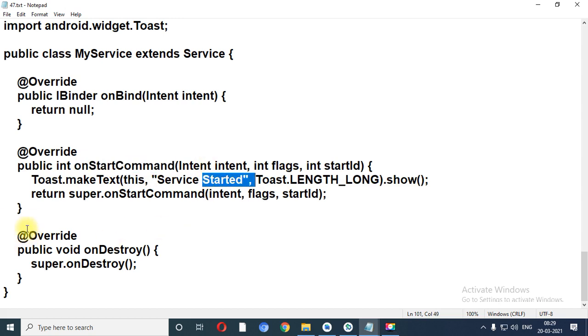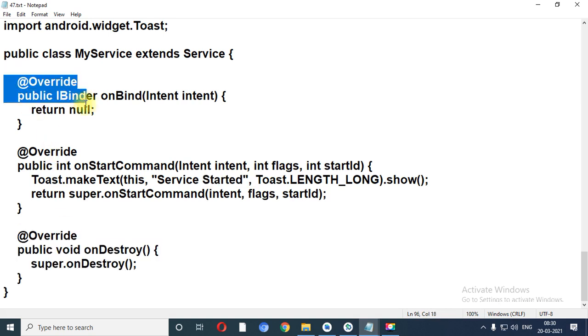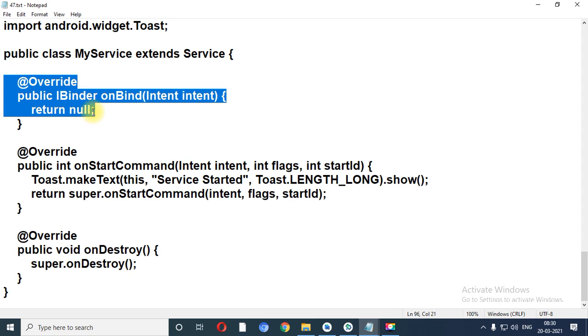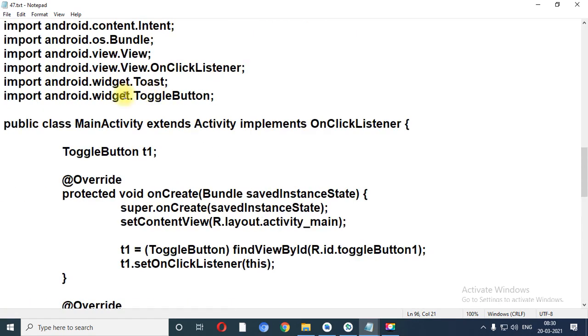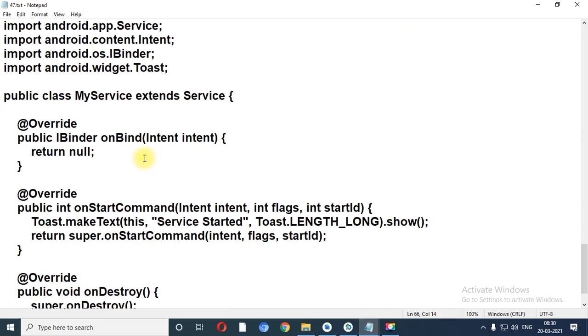If you want to write any code when the service is destroyed, right? So you can mention that code over here. And this is the method like onCreate inside any Java file. This is the same as onCreate, right? OnBind method. But right now I have written my code inside onStart command.